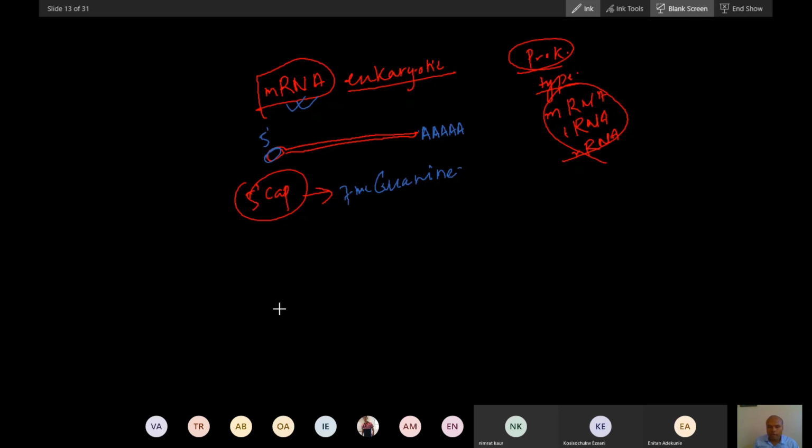So how is it transcribed? 3' to 5'? Not 3'. Direction is always 5' to 3'. I am talking about what type of mRNA is produced.